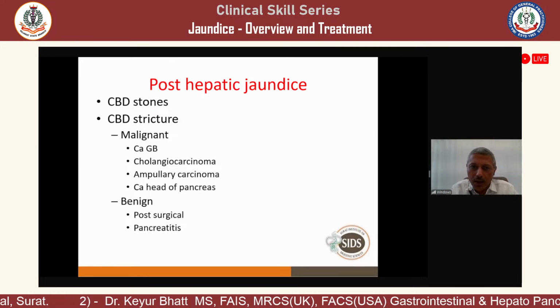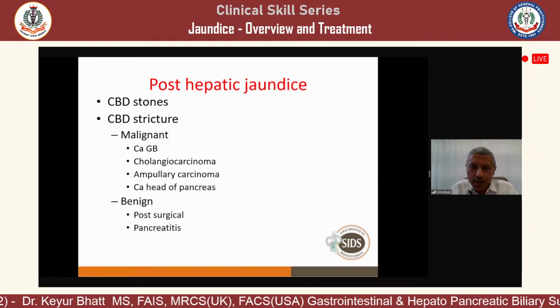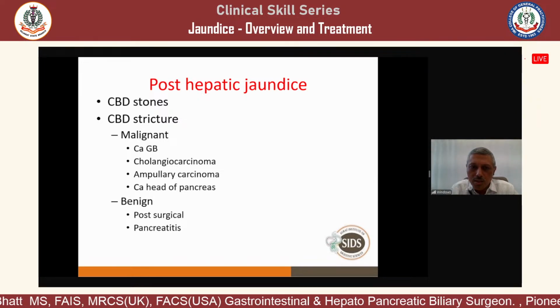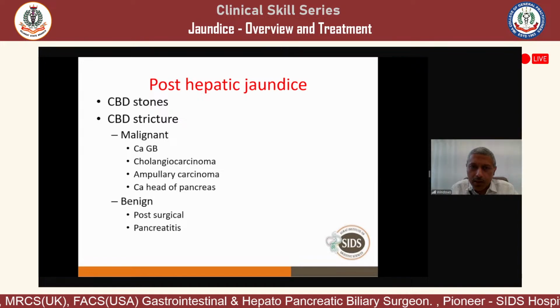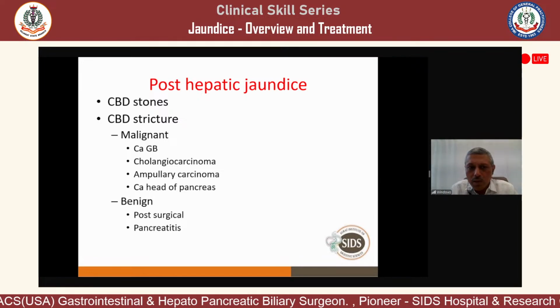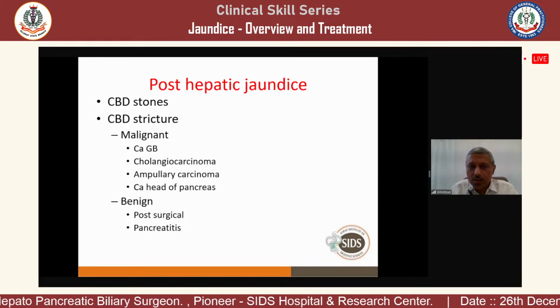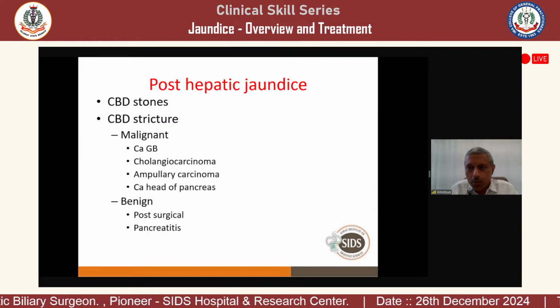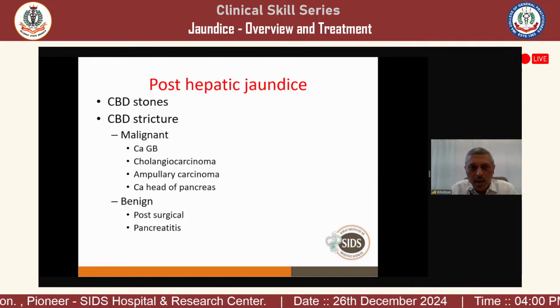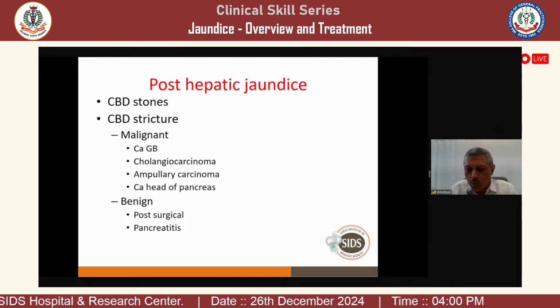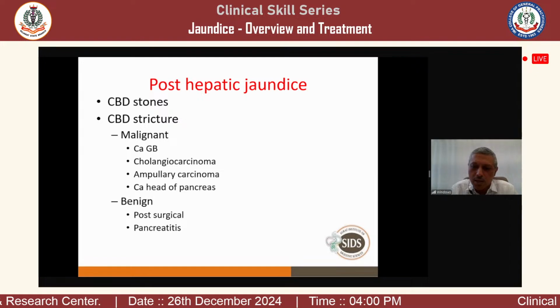Malignant can be one of the 4: either gallbladder malignancy, or cholangiocarcinoma, the malignancy of the biliary system, or ampullary carcinoma at the ampulla of Vater, or the head of the pancreas, which is compressing the lower common bile duct and causing jaundice. And the stricture can be benign, which may be post-surgical or because of pancreatitis.